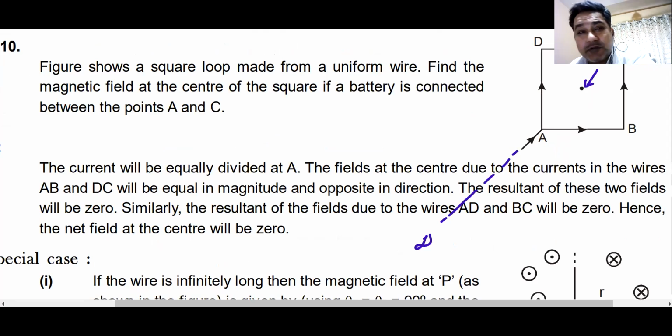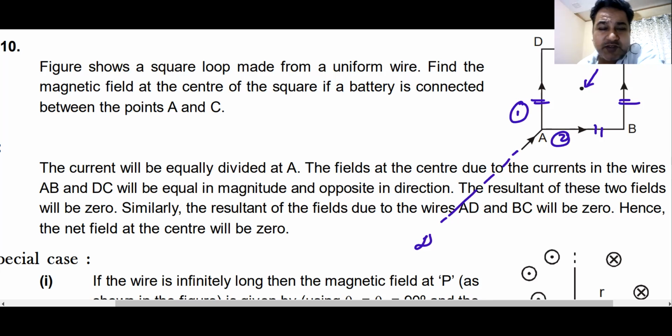How will you find this one out? Remember, if all these wires are the same, it means they are symmetrical with respect to the central point. Now what will happen when the current comes? Current will get divided in these two branches, branch number 1 and branch number 2.